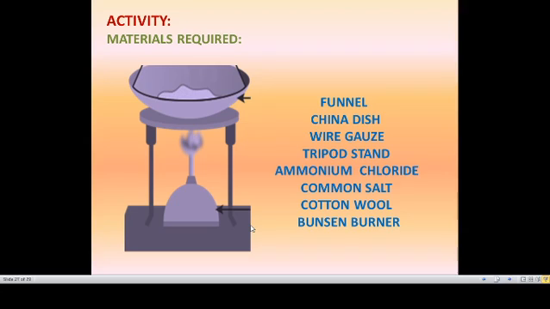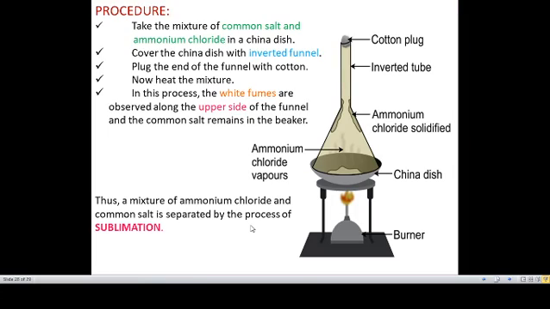And now an activity, shall we do an activity? Take a funnel, china dish, wire gauze, tripod stand, ammonium chloride, common salt, cotton wool, and Bunsen burner. The procedure is like a setup. We can set up this apparatus using this picture. In the china dish you take common salt and ammonium chloride. I already said ammonium chloride is a substance which undergoes sublimation. So I am putting common salt and ammonium chloride together in a china dish.